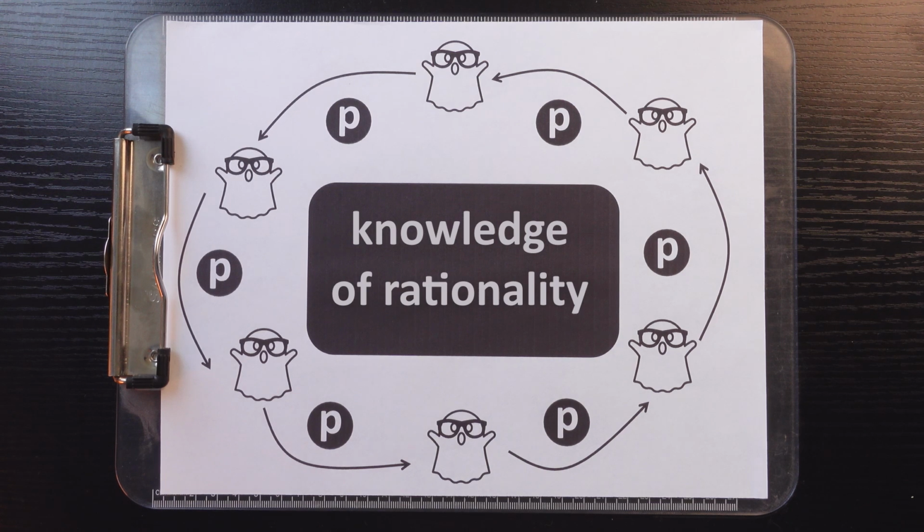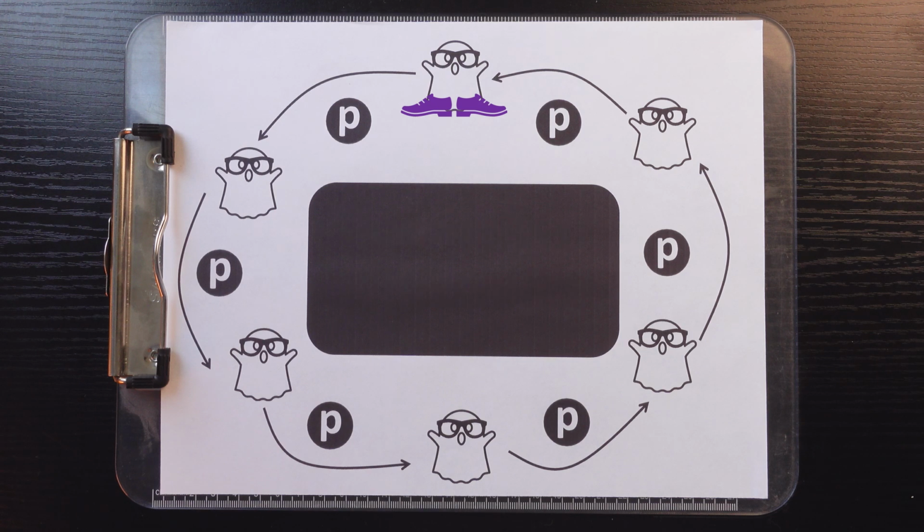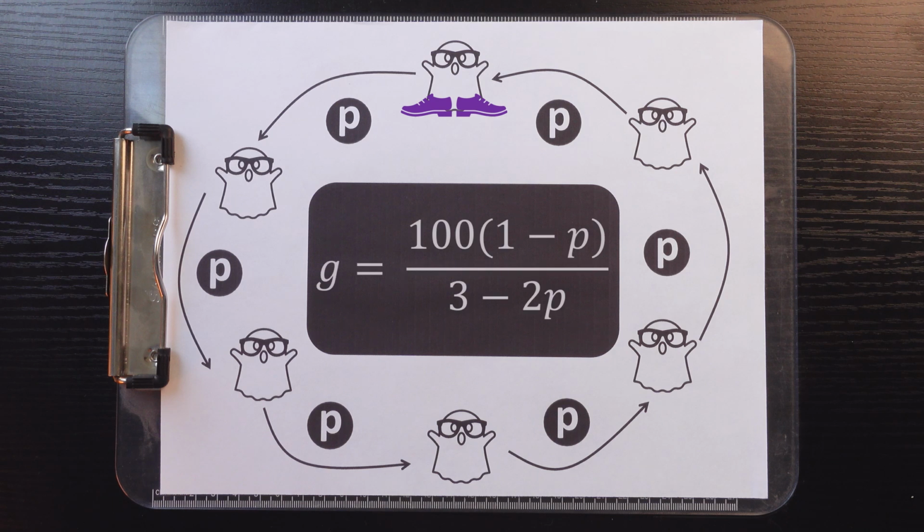Well, thinking about it from your perspective, this is exactly like the last variant. And so you work through the exact same math to get the exact same optimal guess. And everybody else arrives at the exact same conclusion as well. But, crucially, unlike the last case, where everyone was correct in assuming that the probability of rationality is P, in this variant, every single person in the room is actually perfectly rational.